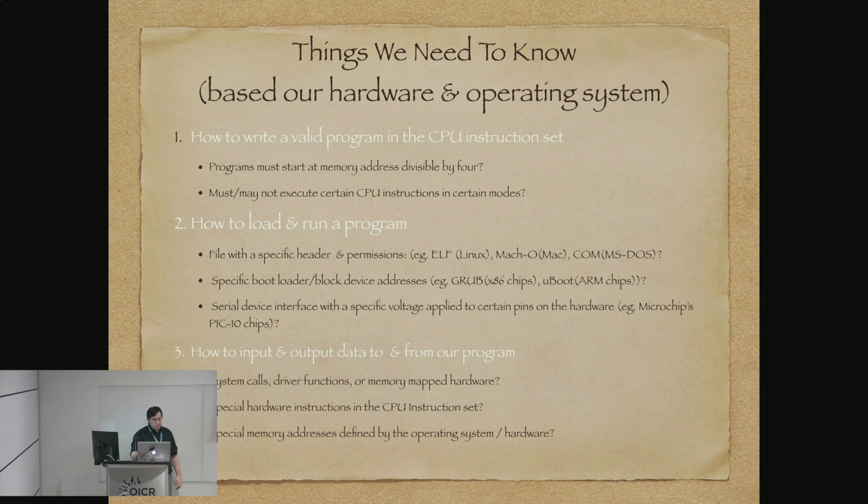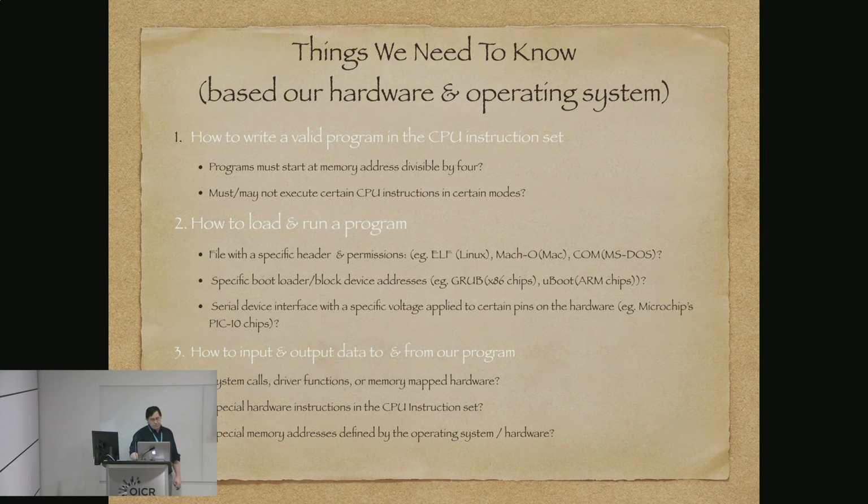Do we have to use some specific hardware instruction? Or are there other special memory addresses that are defined by the operating system or by the hardware itself that we need to use in order to get data in and out from the device that we want to provide our program with and the one that we want to send it out to? So somehow we've got to figure out those things. They're all important. They're all things that are going to be assumed we've solved at this point.